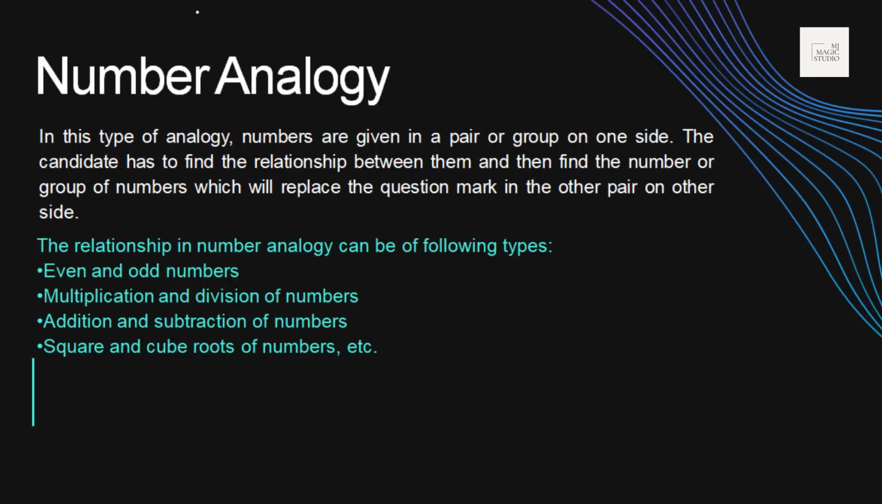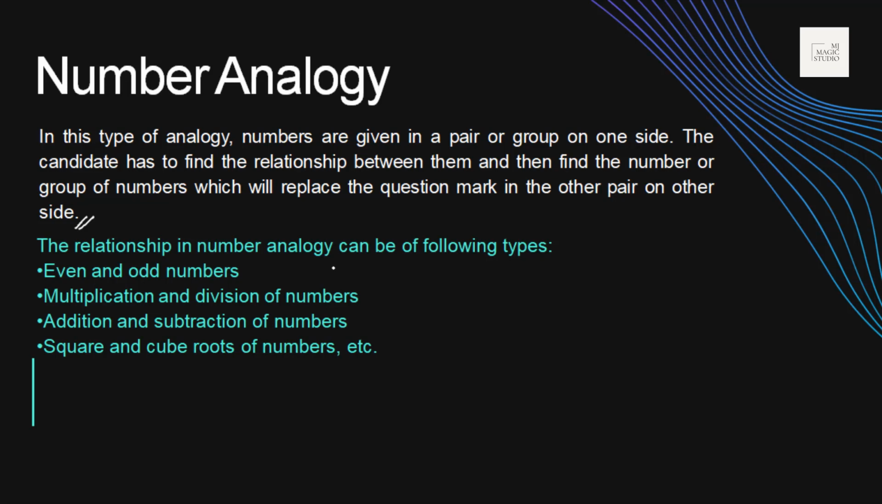So let's move on with number analogies, the second type of analogies where we would be dealing more with numbers. In this type of analogy, numbers are given in a pair or a group on one side. The candidate has to find the relationship between them and then find the number or group of numbers which will replace the question mark in the other pair on another side. Similar kind of thing what we did with word analogy.